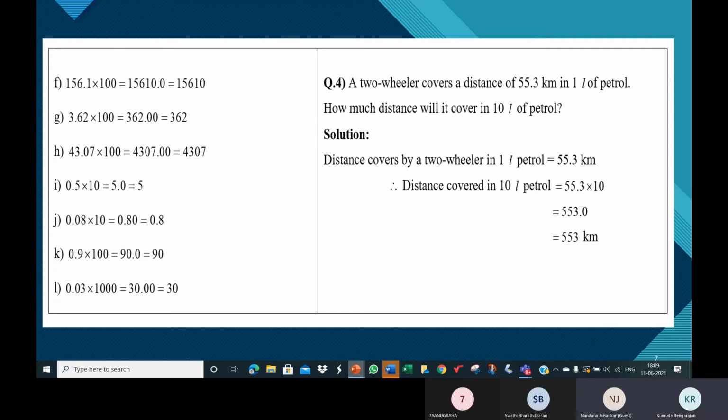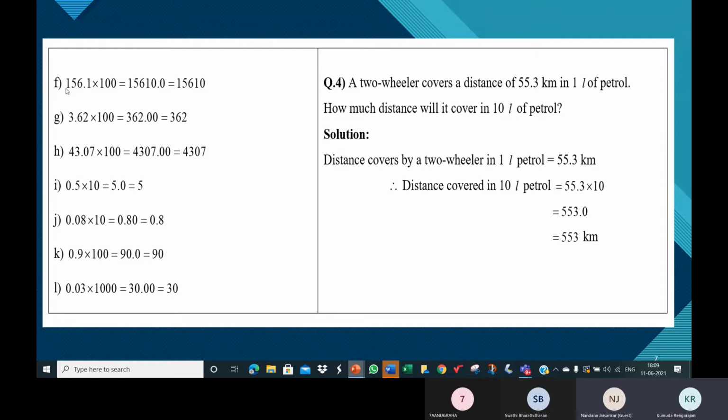No, Nandana, no. One minute. Please tell me, what is this? Read this number without the decimal point. 1561. What is 1561 into 100? 156100.